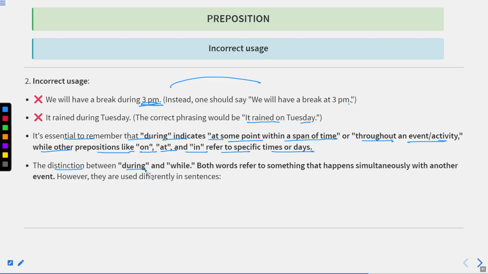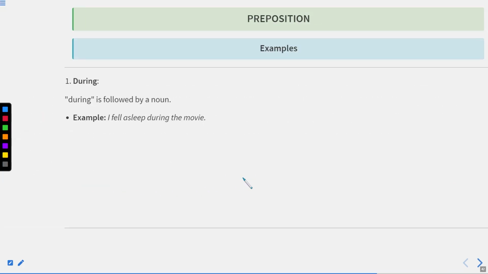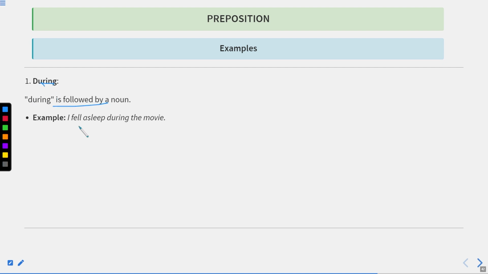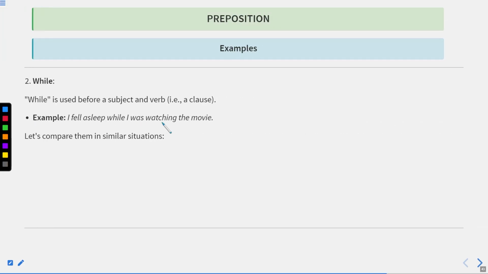The distinction between during and while: both words refer to something that happens simultaneously with another event. However, they are used differently in sentences. How? Let us discuss. During is followed by a noun. I fell asleep during the movie. It means when the movie was going on, I was sleeping. But while is used before a subject and verb. So this is the difference between during and while. During is used just before a noun, whereas while is used before the subject and verb.